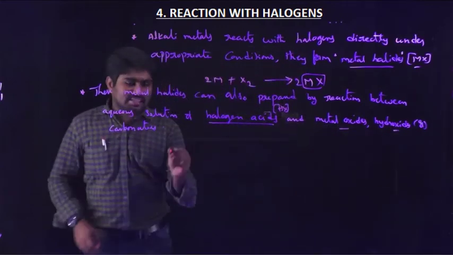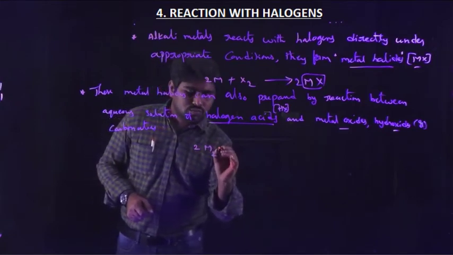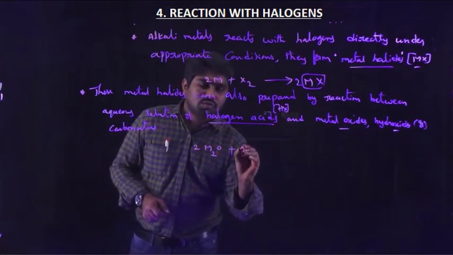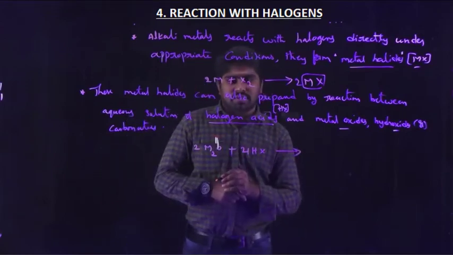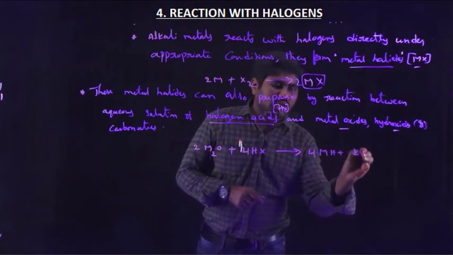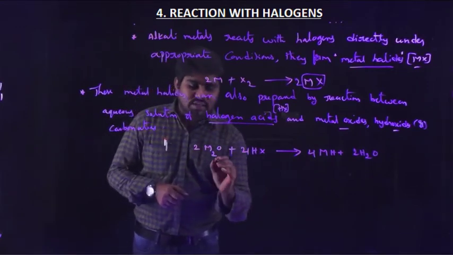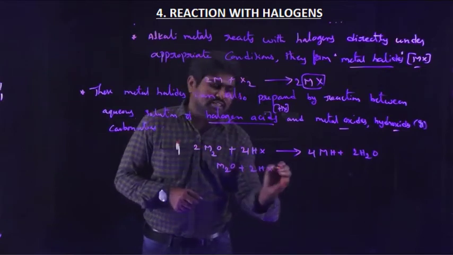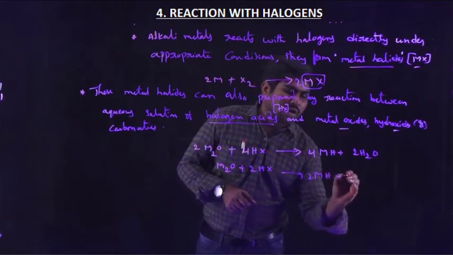Like the reactions: M2O plus 4HX react with each other, so they produce 4 molecules of MX plus 2 molecules of water. We can also simplify the equation like this: M2O plus 2 molecules of HX gives 2 molecules of MX plus H2O.